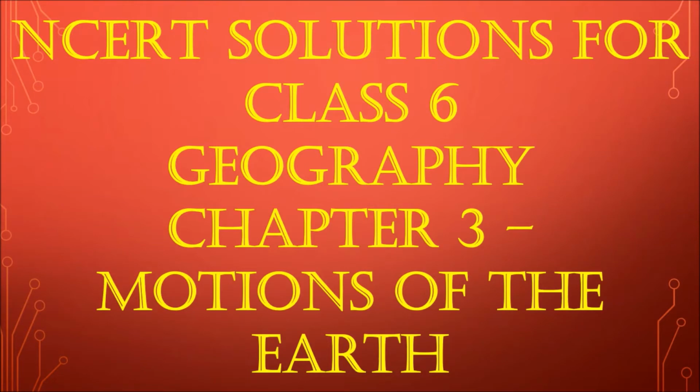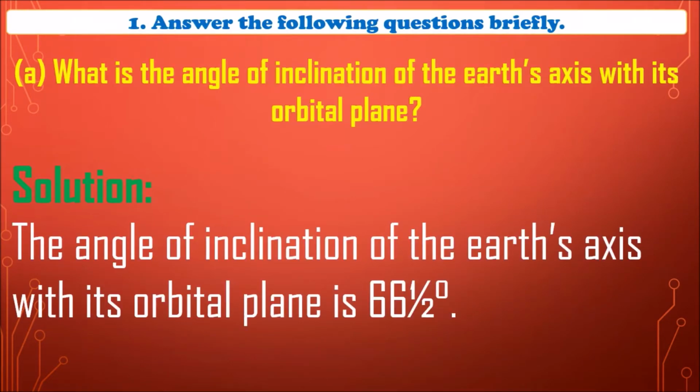Today we will see a video related to NCERT solution for class 6 Geography, chapter 3 Motions of the Earth. Let's solve the textbook exercise. The first question is, answer the following questions briefly. What is the angle of inclination of the Earth's axis with its orbital plane? The angle of inclination of the Earth's axis with its orbital plane is 66.5 degrees.